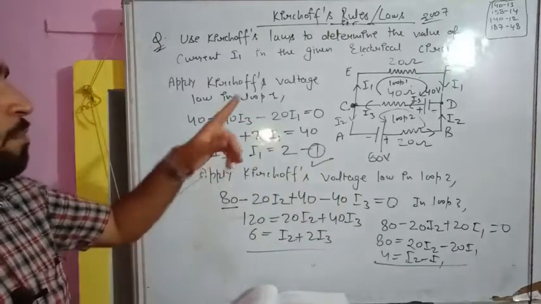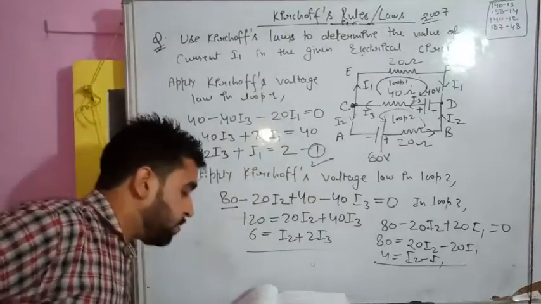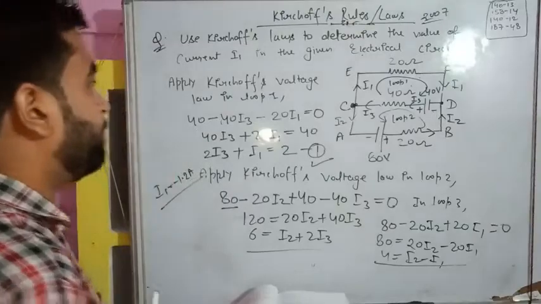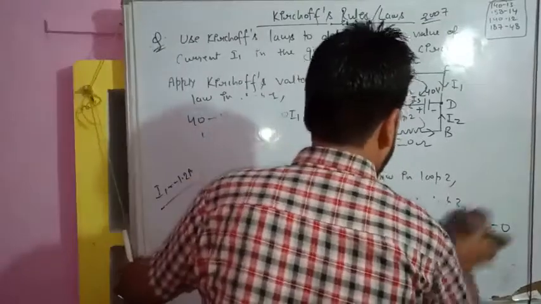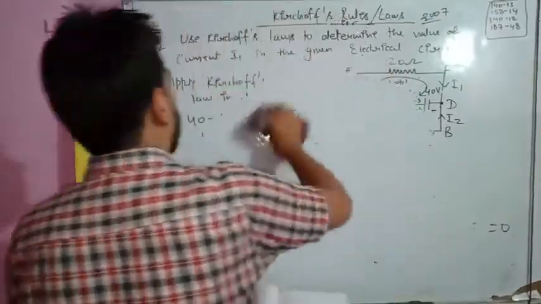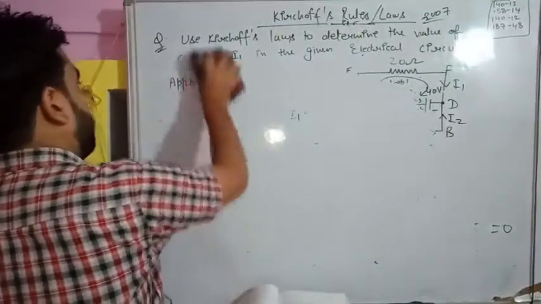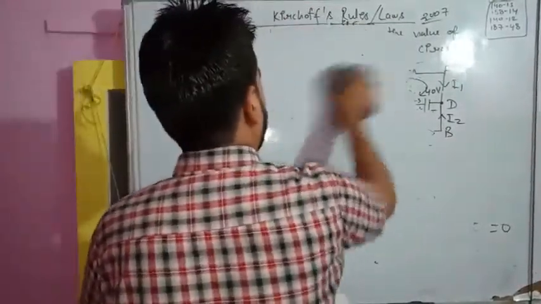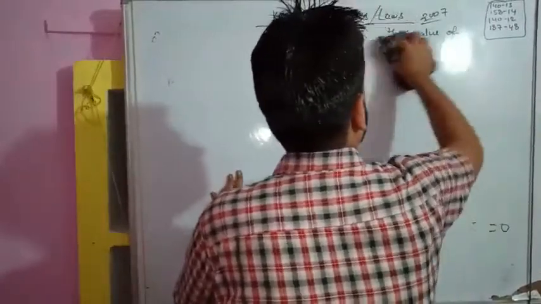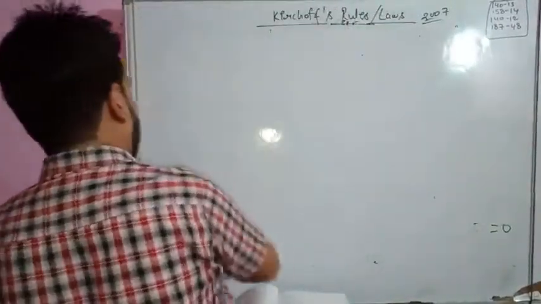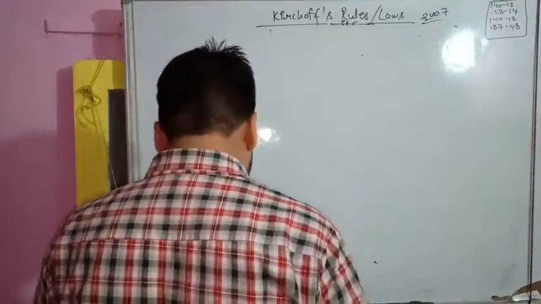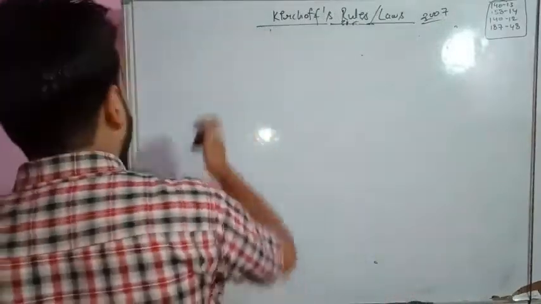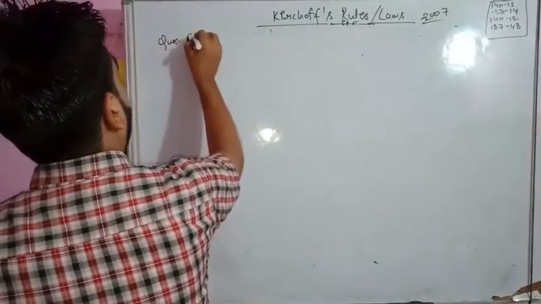So let us solve another numerical, page number 140, 12th numerical. I have to erase this numerical first. So students, let me draw the figure. Page number 140, 12th is done. 13th question: find the magnitude